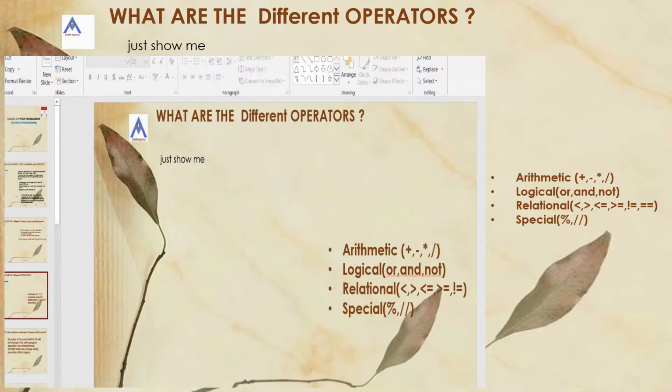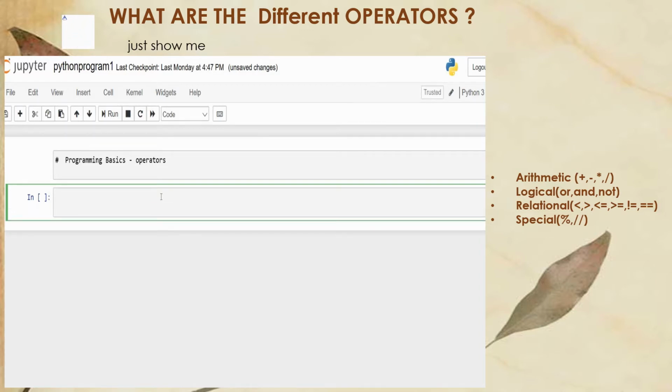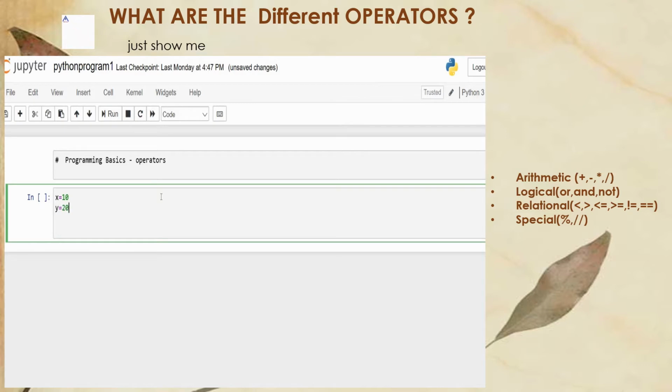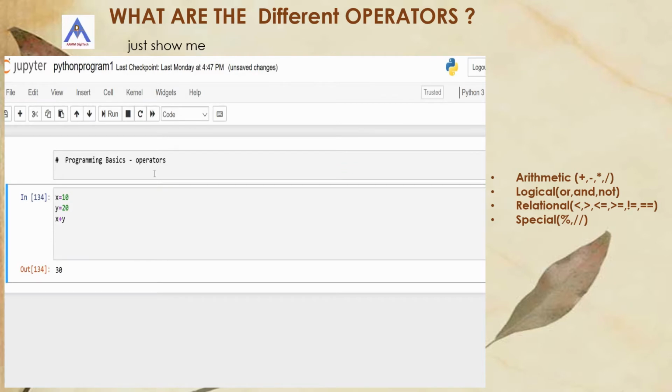In this slide, let us discuss the various operators in the Python programming language. In just show me method of learning, let us write simple programs. Let us say x equal to 10, y equal to 20. Now the various arithmetic operators, let us see the output. x plus y, the output is coming. x minus y, the output is coming.